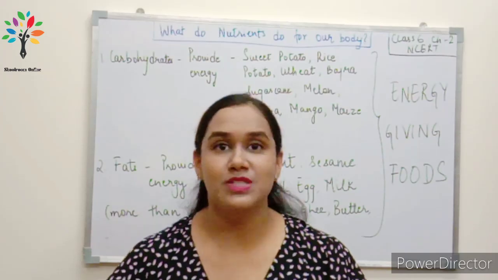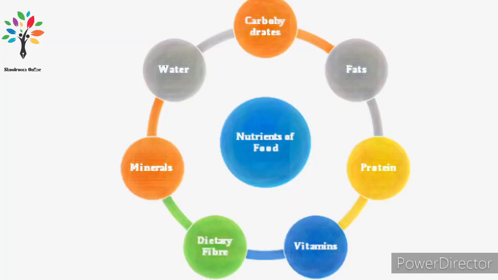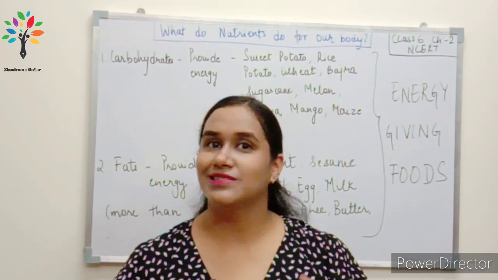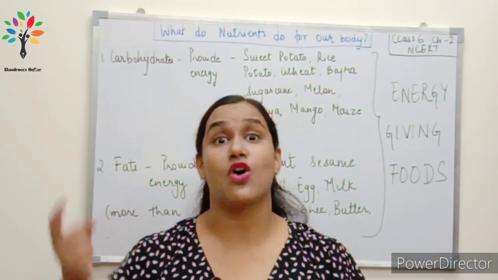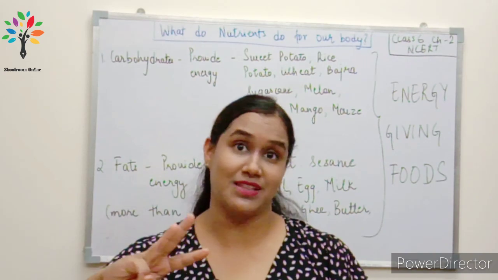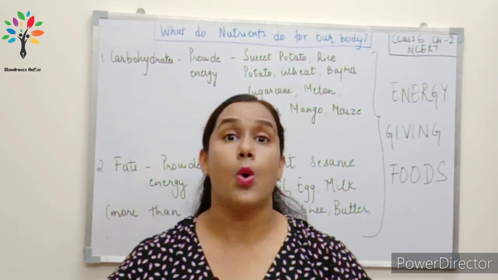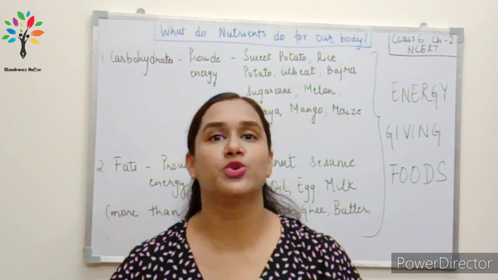Well, in the last class we had discussed what are the different components present in the food item: carbohydrates, fats, proteins, minerals, vitamins, dietary fibers and water, right? Now, we also did some little test to test the presence of carbohydrates, proteins and fats in our food. Today we are going to learn why we need so many nutrients.